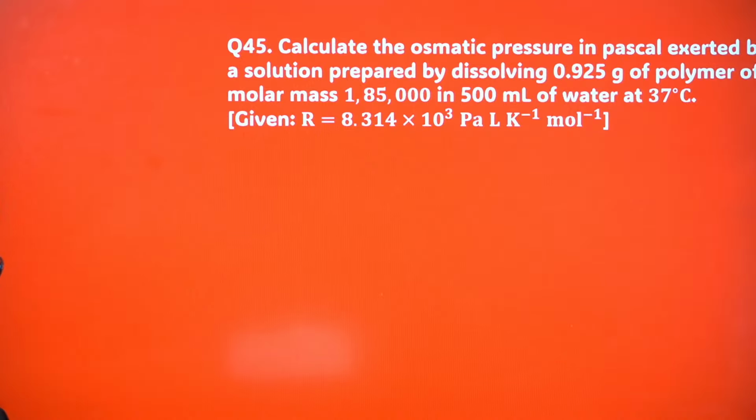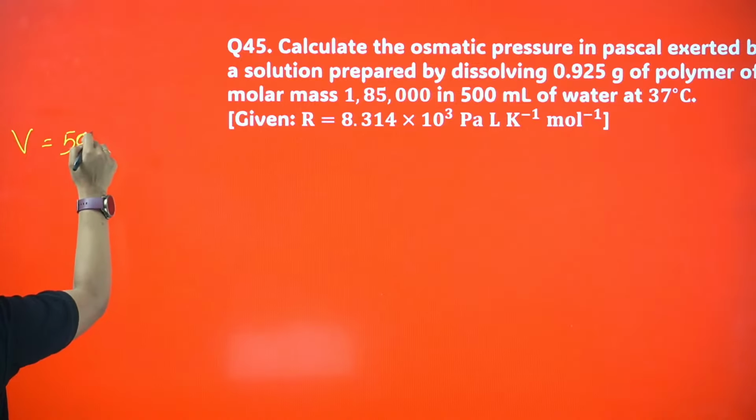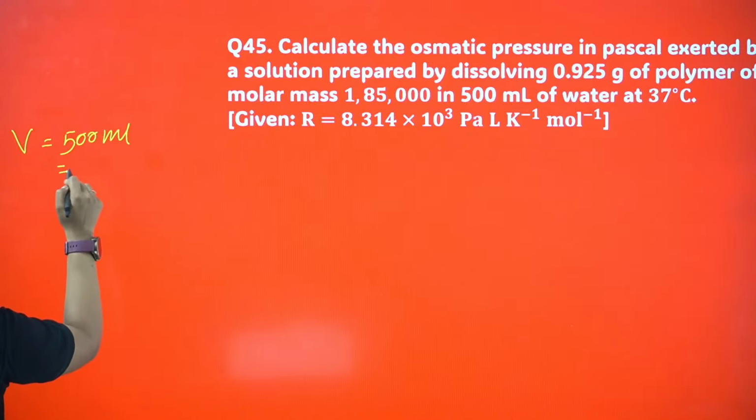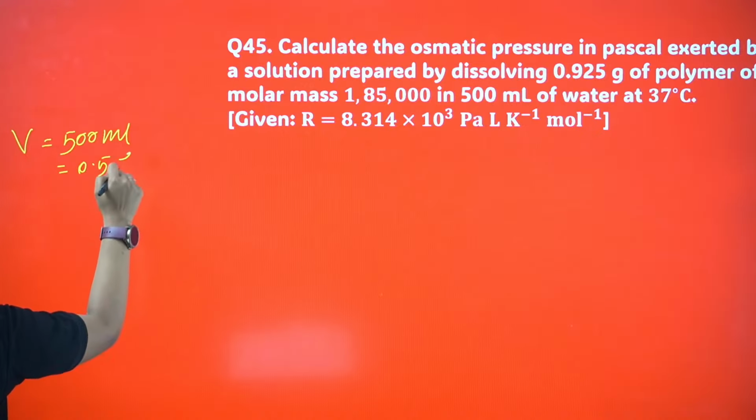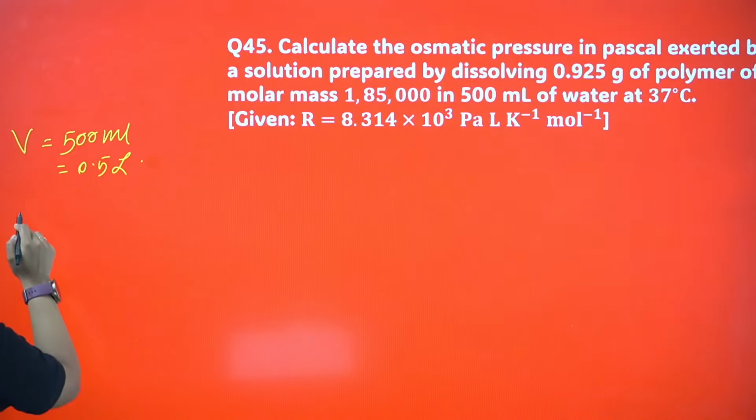prepared by dissolving 0.925 gram of polymer of molar mass this in 500 ml of water at 37 degrees Celsius. Okay, what I have to do first, just let me write down what they are saying. So volume they are saying 500 ml, right? 500 ml I can take it as 0.5 liter. Fine. Mass, weight is given how much?